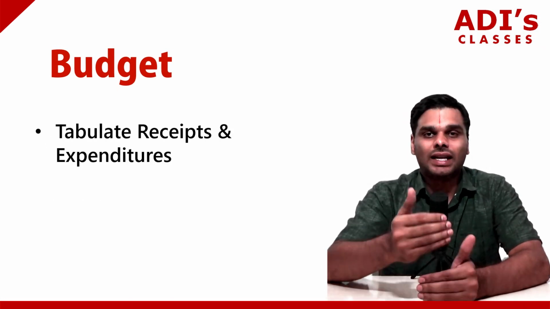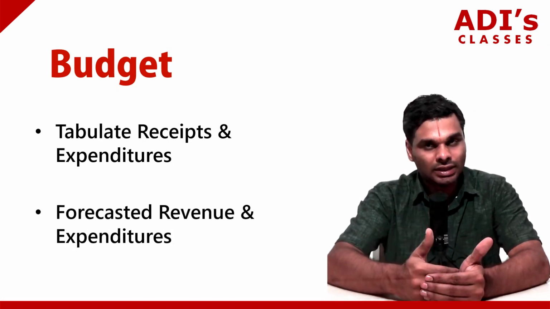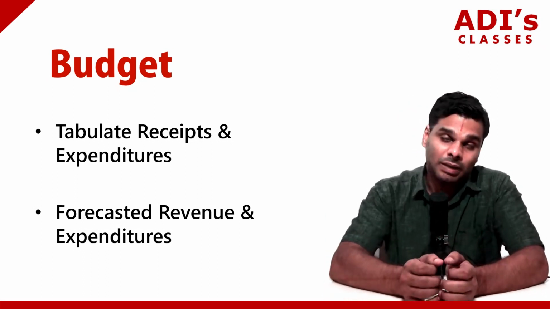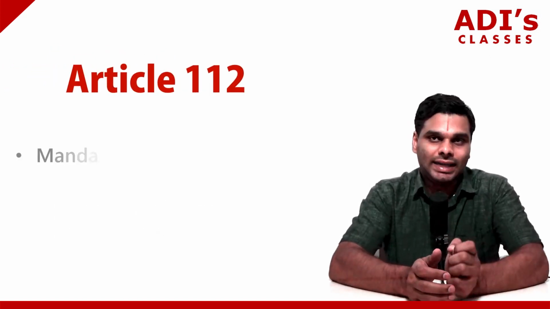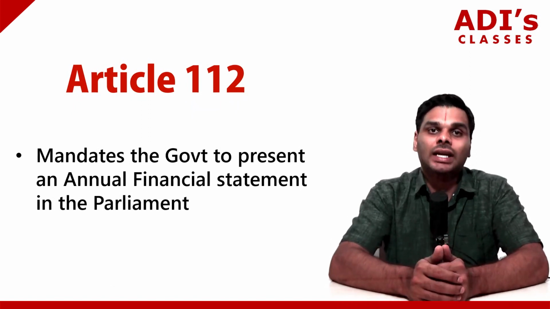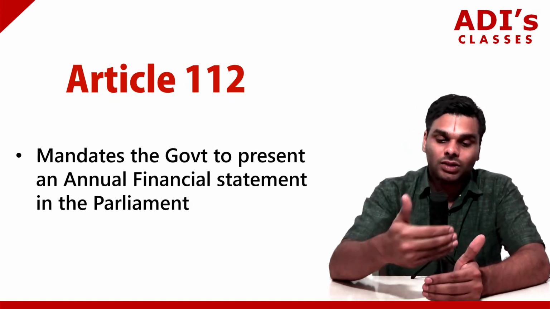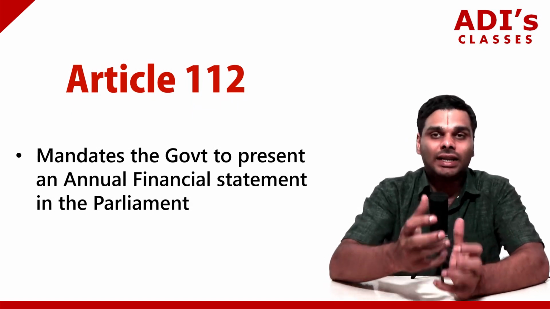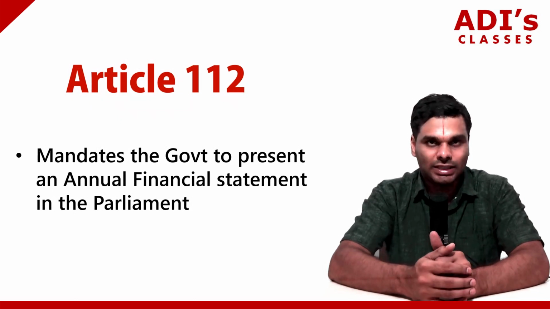The government has to tabulate these receipts and expenditures. Not only that, the government has to tell the parliament what its expected receipts and expenditures are for the coming year. The government does this by presenting a budget. Article 112 mandates the government to present an annual financial statement in the parliament. This statement contains the budget. If you have already gone through the polity series videos, you would know this.